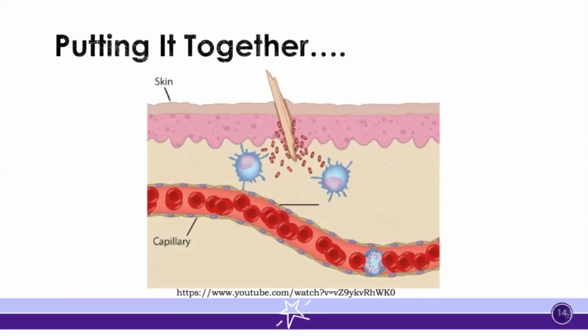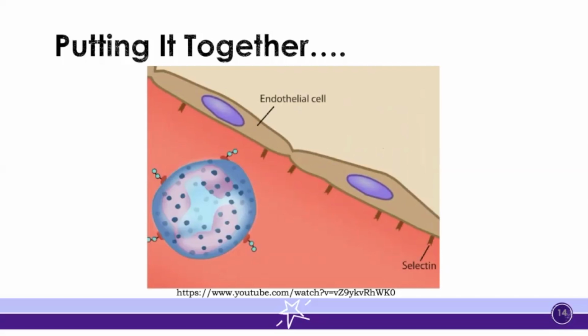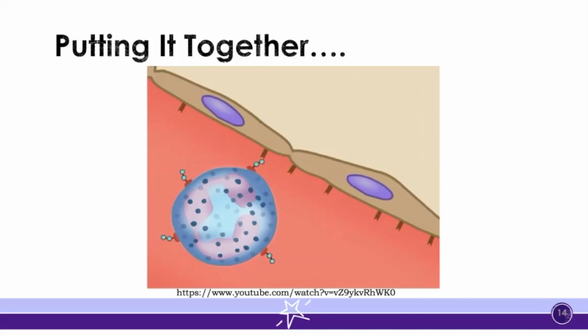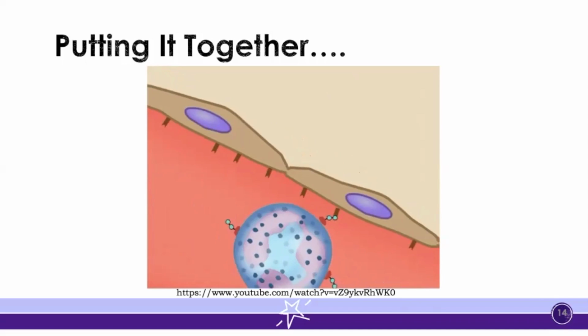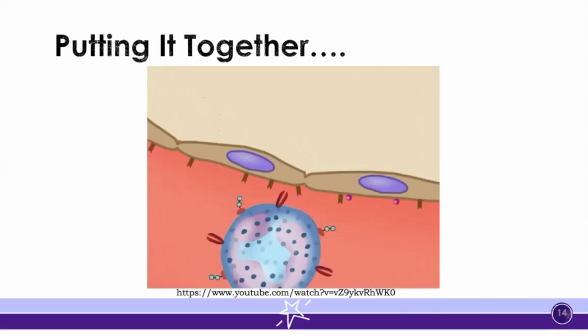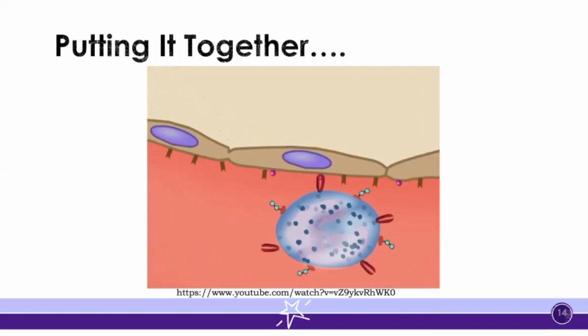Some diffuse into the vasculature and stimulate endothelial cells to express specific receptors called selectins. Selectin binds to carbohydrates on the surface of neutrophils, snagging the cells as they flow by in the bloodstream and slowing them down, such that they roll along the endothelium. Inflammatory signals trigger these rolling neutrophils to express adhesion molecules called integrins on their surface. The integrins lock onto adhesion molecules called ICAM1 and VCAM1 on endothelial cells. The tight adhesion stops the rolling, and the neutrophils begin to stretch out along the endothelial surface.